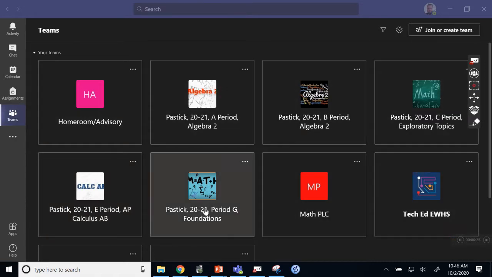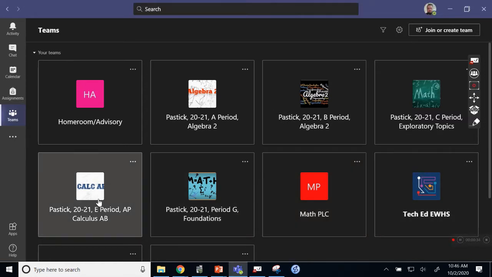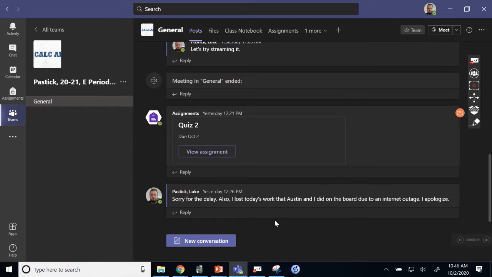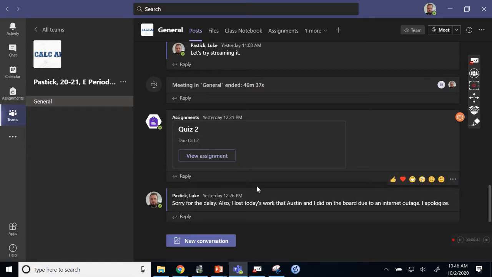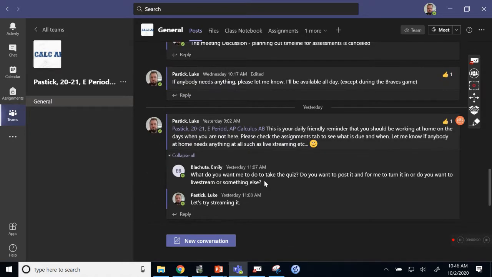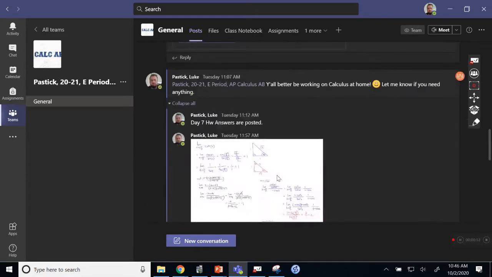These are all of the teams that I belong to. So this is what your kids will see with all of their different classes. The first thing I would do is go over here to AP Calculus AB, and you're going to see we're on the General Posts tab. In here, we're also going to see basically every kind of communication that we need for each day. So you're going to see messages from me, you're going to see messages from the students, all these different things.